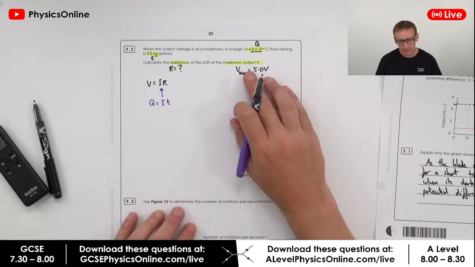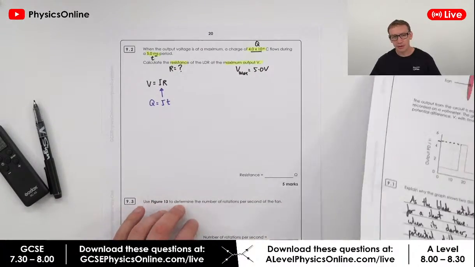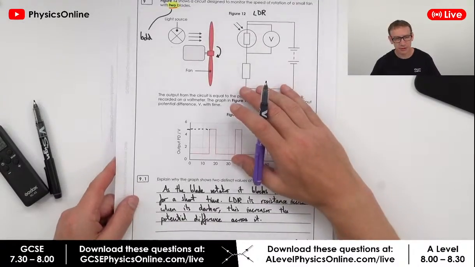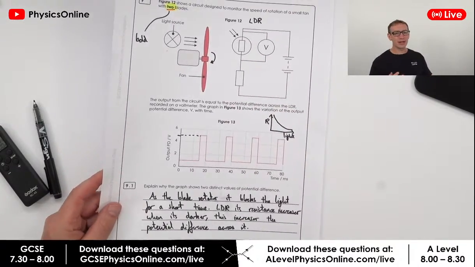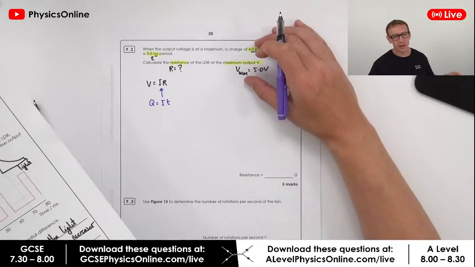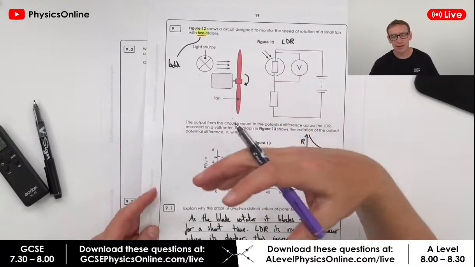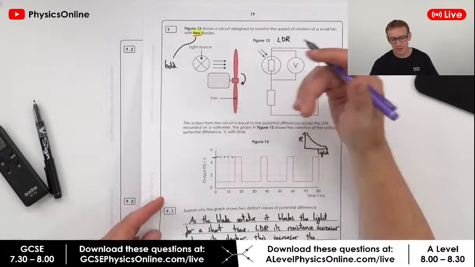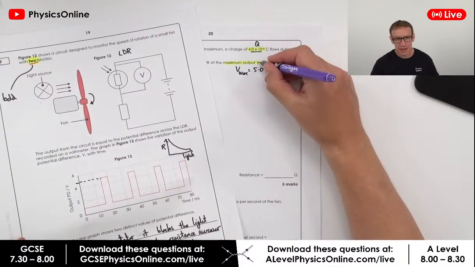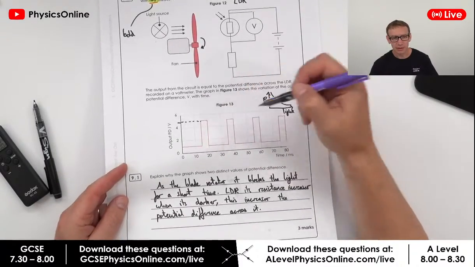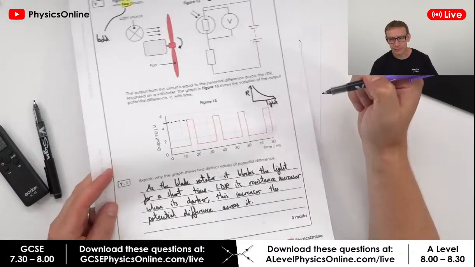So the way I found V was by looking back at the previous part of the question. And again, this is sometimes where they don't always give you all of the data in the question. Sometimes they refer to something explained at the start of the question. So this bit of stuff here came from the graph in figure 13.